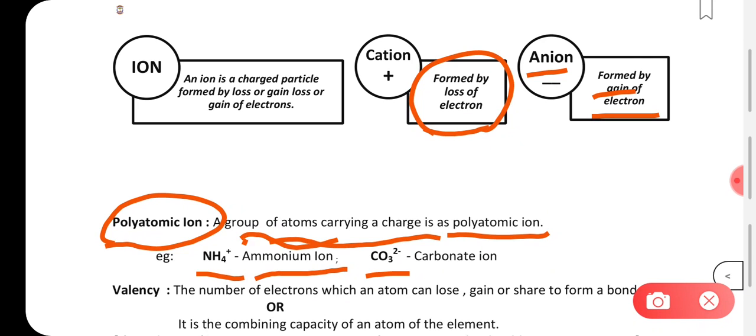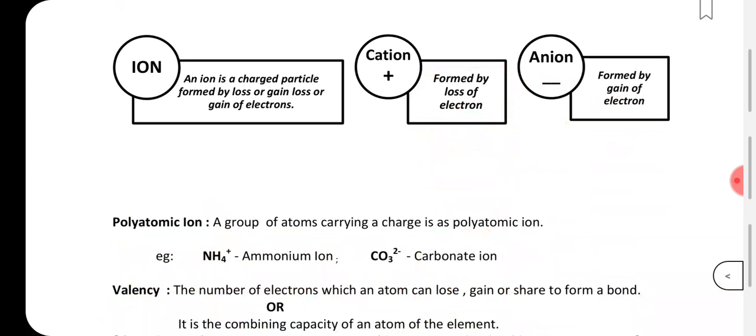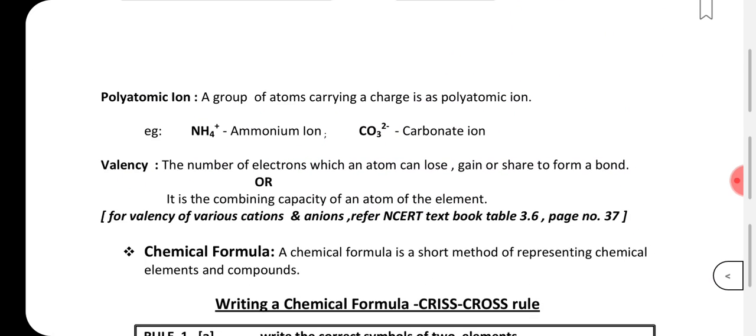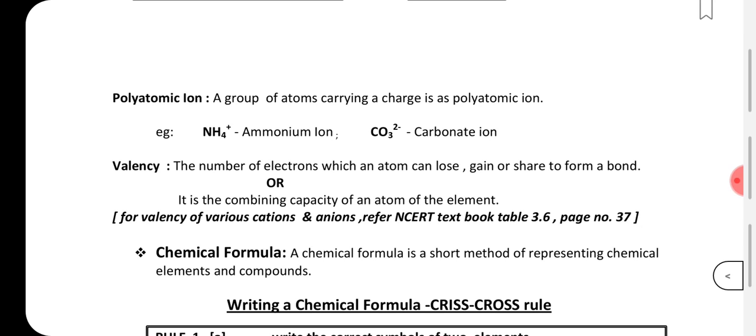Whereas ammonium, this one is positively charged because it has lost an electron, it has got 1 positive charge, it's a cation. Okay, now let us talk about valency. The number of electrons which an atom can lose, gain or share to form a bond is the valency.